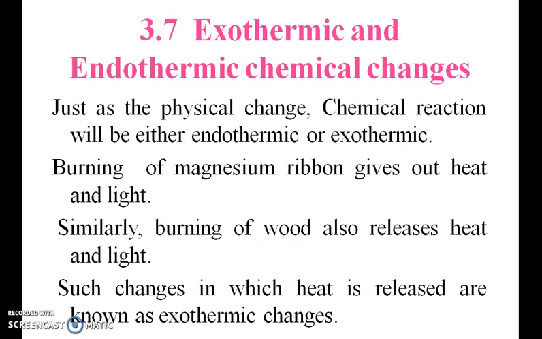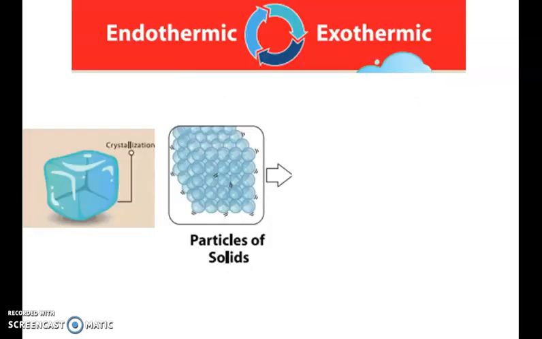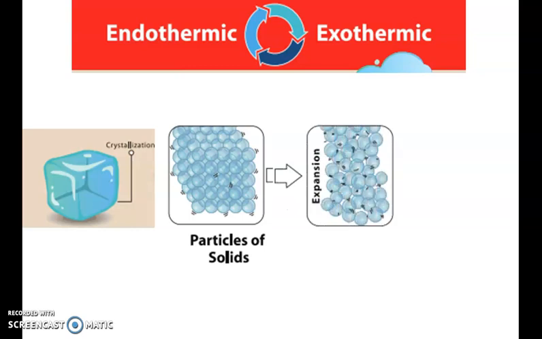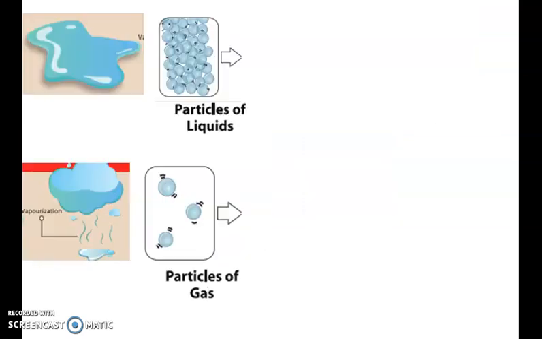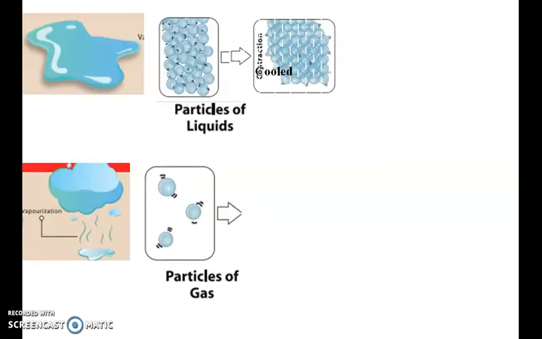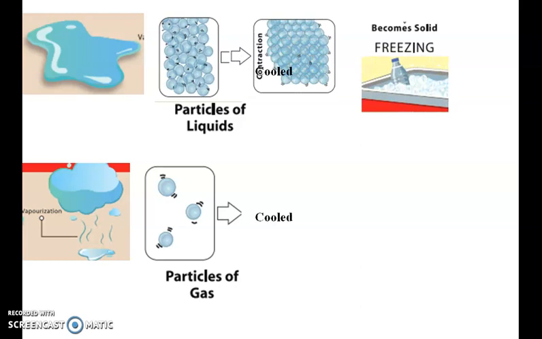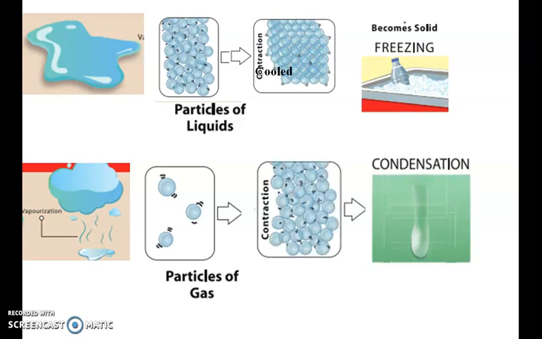Exothermic and endothermic chemical changes. Just as with physical changes, a chemical reaction will be either endothermic or exothermic. Burning of magnesium ribbon gives out heat and light. Similarly, burning of wood also releases some heat and light. So this is an endothermic and exothermic reaction. When a solid is heated, expansion will happen and it melts. Similarly, when particles of a liquid are cooled, it becomes freezing. Gas contraction becomes condensation.